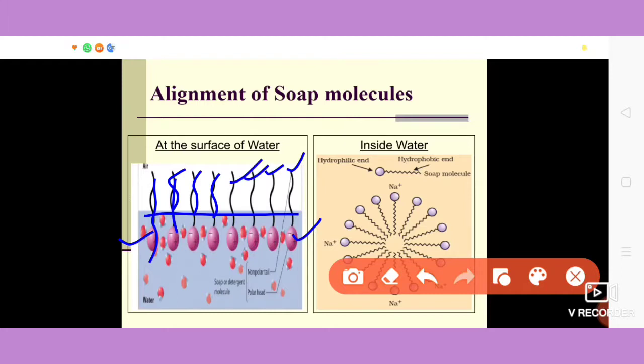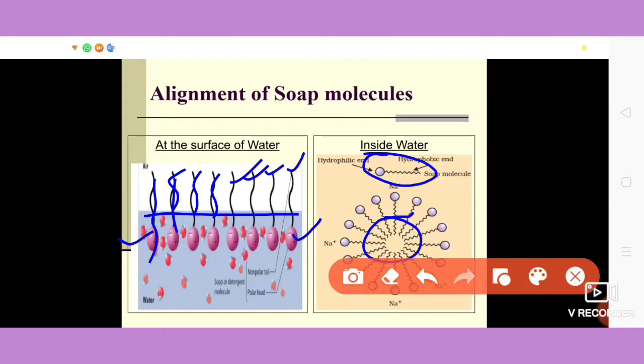But what happens inside water? Inside water, these soap molecules have a unique orientation that keeps the hydrocarbon tail away from the water molecule.